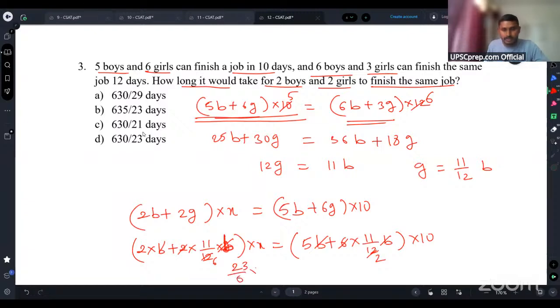23 by 6 into x. And this will be 10, 5 2s are 10, 10 plus 11 is 21 by 2 into 10. Right. Now let's find out the value of x from this equation. So 23x will be equal to 210 into 3, so it will be 630 by 23. x will be 630 by 23, that is option D. So third is option D.